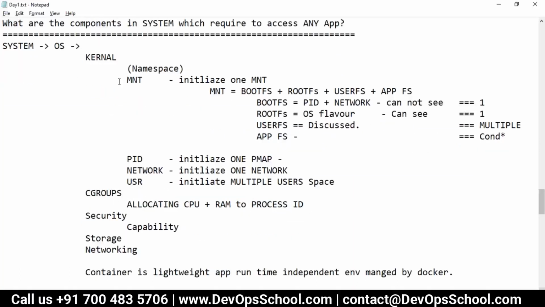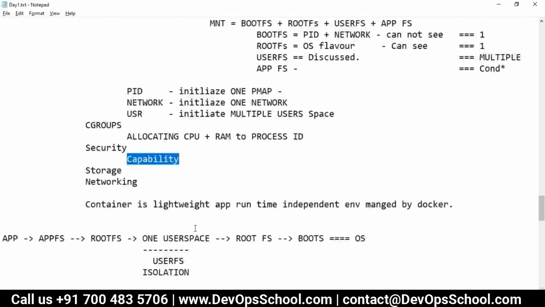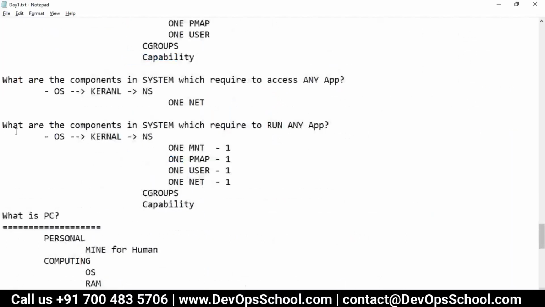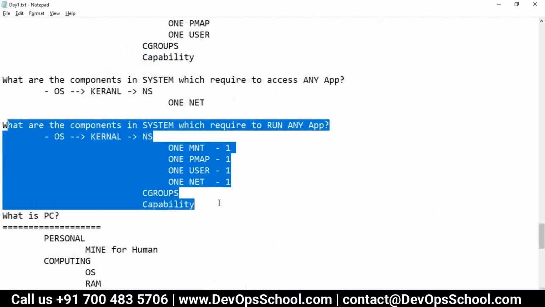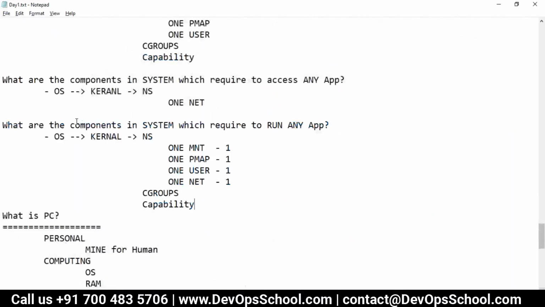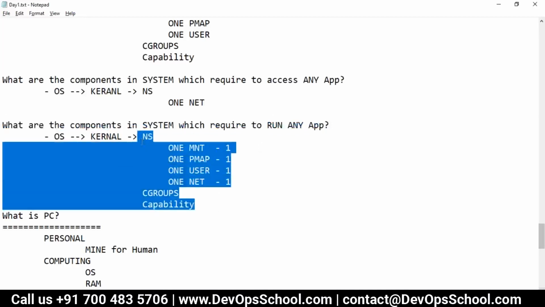Then who will give this CPU allocation, RAM allocation? That comes from the cgroups. And how do you get non-root, root, and stuff like that? Capabilities. So these are the things needed. What I did is consolidate them here. In short, these are the components in the system required to run any application. Any application needs these.